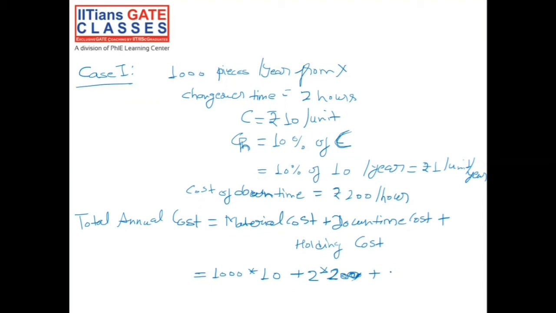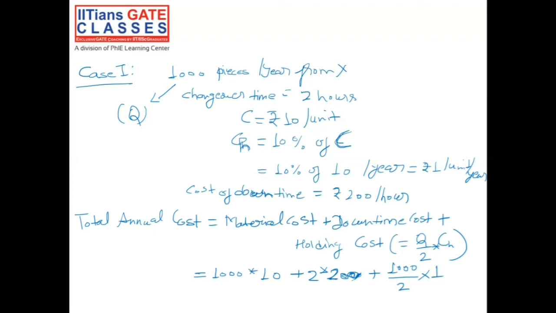Now we know what is our annual holding cost formula. So our annual holding cost equals Q by 2 into CH. Now what is Q? Q is the annual ordering quantity, that is 1000 pieces, and CH is already given, that is rupees 1 per unit per year. So annual holding cost would be 1000 divided by 2 into the holding cost, that is 1.